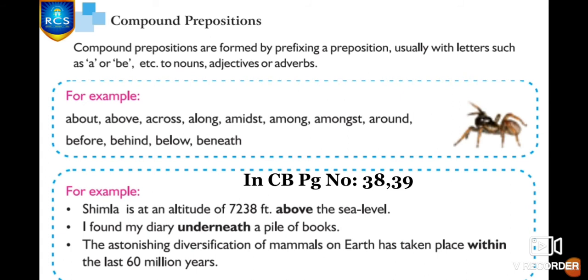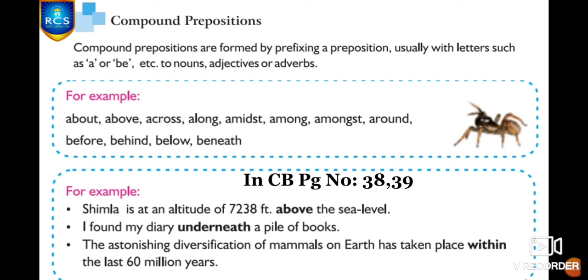When you are adding prefix before nouns, adjectives or adverbs to form a compound preposition. Clear? And here they have given you some examples: about, above, across, along, amidst, among, amongst, around, before, behind, below and beneath. Okay? These are some examples of compound prepositions.